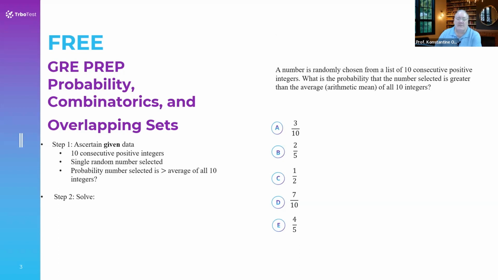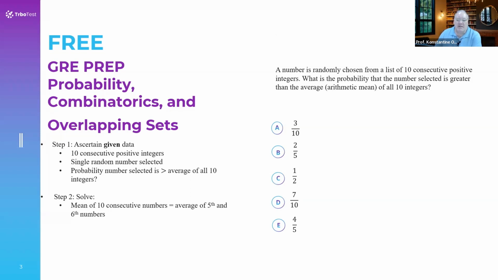10 integers? To solve it, the first thing we need to realize is that the mean or the arithmetic average of 10 consecutive numbers will equal the fifth and sixth number added together and divided by 2. Whether you start with 1 through 10 or take larger numbers consecutively like 21 through 30, it doesn't matter.